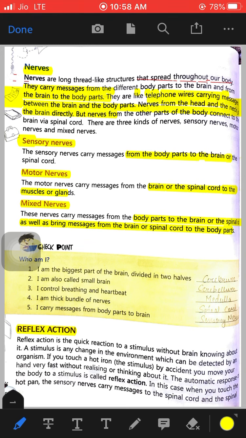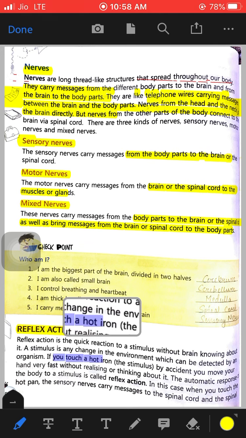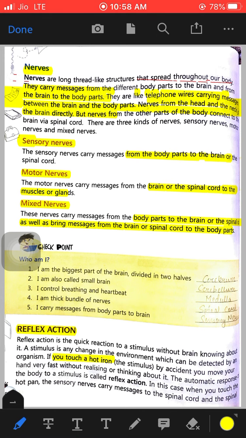For example, if you touch a hot iron, then you move your hand away from that iron automatically and very fast. Without thinking about it or without realizing, you move your hand away from the hot iron. That is what reflex action is.